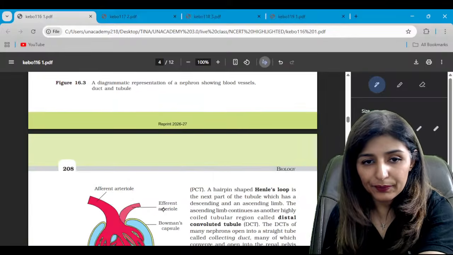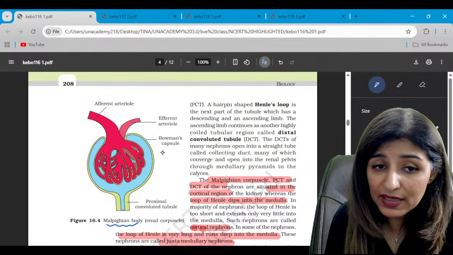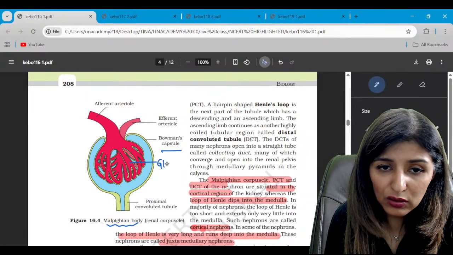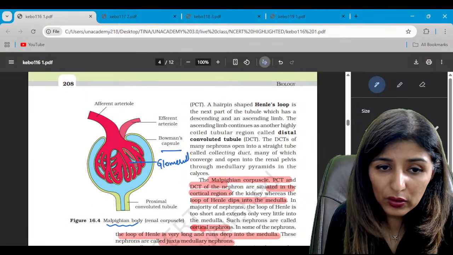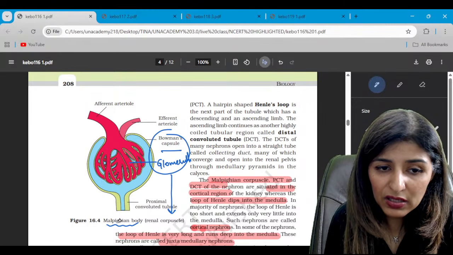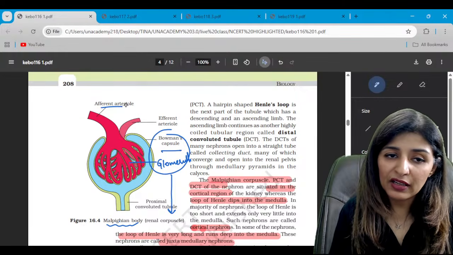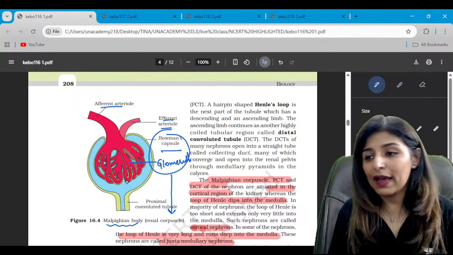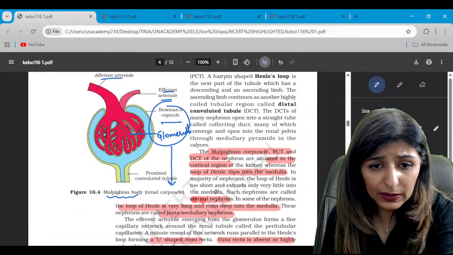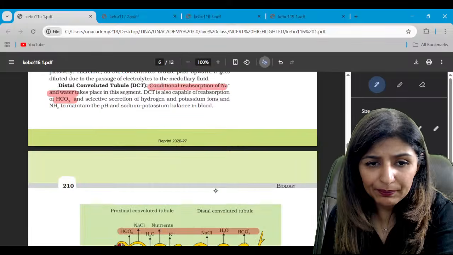Are we clear? Right? So this is a Malpighian body: Bowman's capsule, the cup-shaped structure, and the glomerulus. Together both of them are known as the renal corpuscle or Malpighian body. Is that clear? So we see the afferent arteriole broad, the efferent arteriole narrow. Please let me know these points are clear. Moving on to the next diagram.